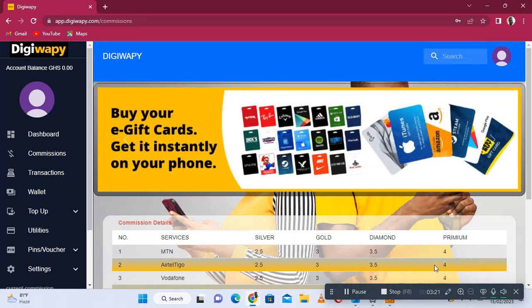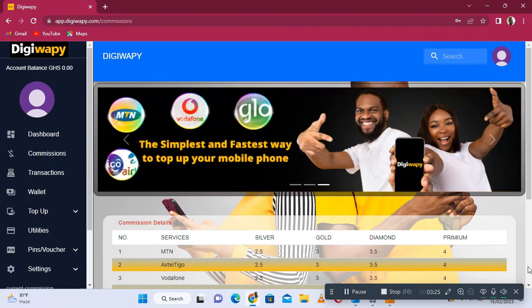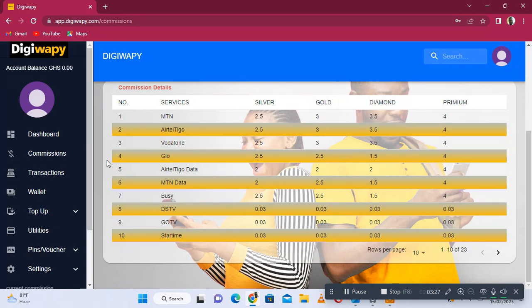Let's come to Vodafone. That's the commission that you get. Vodafone, the same thing, 2.5, 3, 3.5, 4. Then you come to Glo, the same thing. You get it? So these are the commissions that you get. So the silver package is there, then you go to the diamond, the premium.